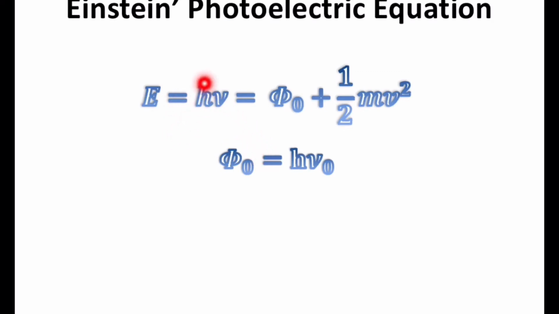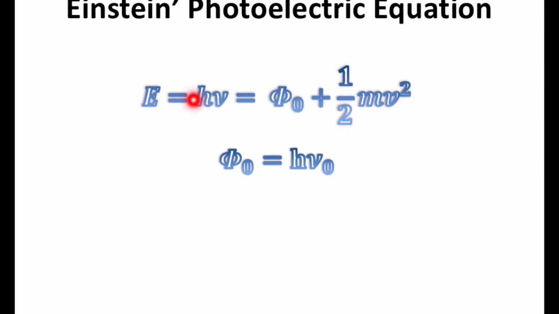So the given incident light's energy is distributed as work function and kinetic energy. Initially we have to overcome the binding attraction energy of the nucleus to emit an electron. So we emitted an electron. The remaining energy goes into increasing the speed of the electron to reach the anode as fast as possible. This is called half mv square, that is kinetic energy. So the energy of the incident light is distributed first as work function and then as kinetic energy.